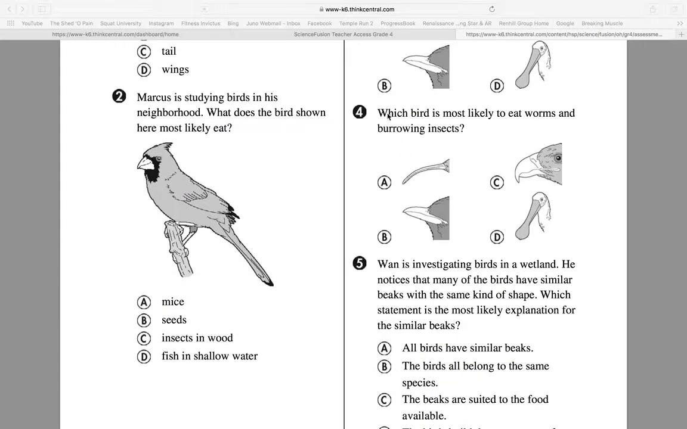Number 4. Which bird is most likely to eat worms and burrowing insects? A, B, C, or D?